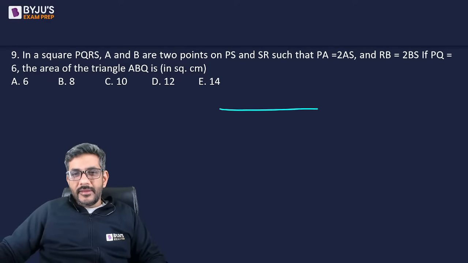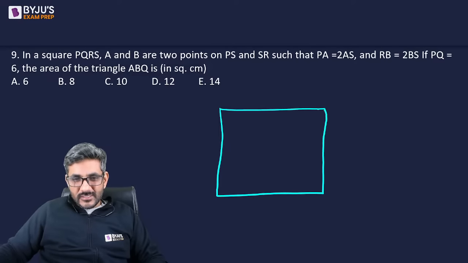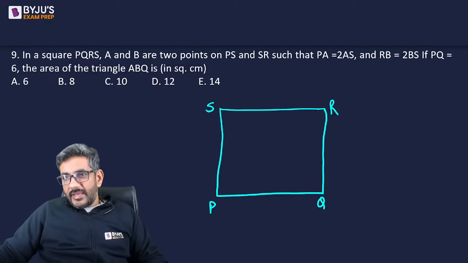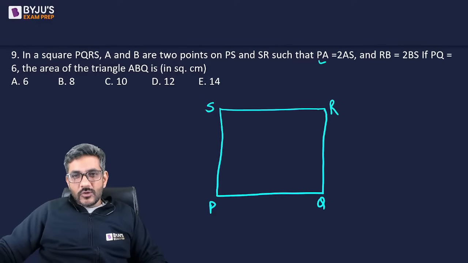In a square PQRS, first of all let me make PQRS. So this is the square PQRS. A and B are 2 points on PS and SR such that PA is equal to 2AS. So we have to make a point A here. PA is twice of AS, so A should be towards S such that PA is twice of AS. And RB is 2BS, so B should again be towards S such that RB is twice of BS.